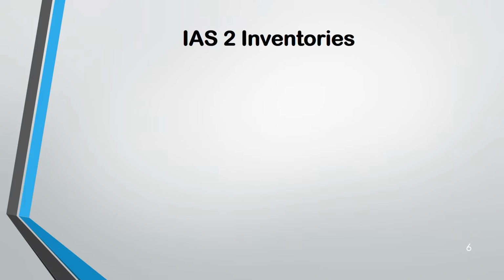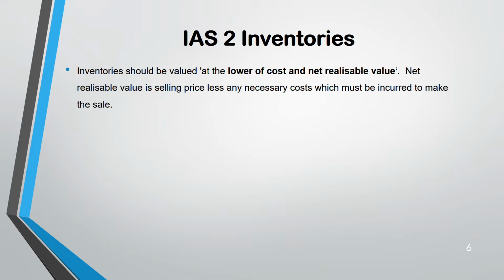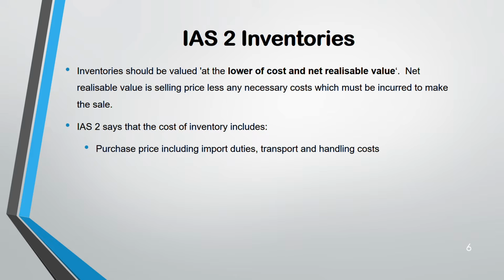Coming to IAS 2, which is inventory. The only thing you need to know is inventory could be measured at lower of cost or net realizable value. Net realizable value is the selling price minus any cost that is incurred to make the sale. You should also know what the cost of inventory includes. For example, any cost that you have incurred to purchase the inventory, the purchase cost, right? That's the cost of inventory.